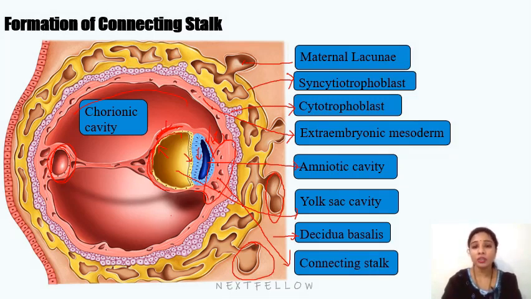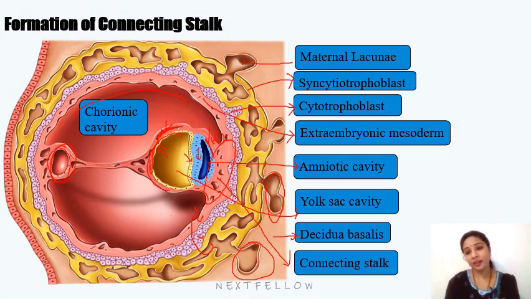And the chorion consists of three layers, that is, extraembryonic somatic mesoderm. So the chorion is from here to here. So extraembryonic somatic mesoderm, cytotrophoblast, you can see the cytotrophoblast, and syncytiotrophoblast. So these three layers, and the extraembryonic coelom is now called the chorionic cavity. So this completes the second week of development. I hope you understood this topic, and I have revised again so that you can remember.